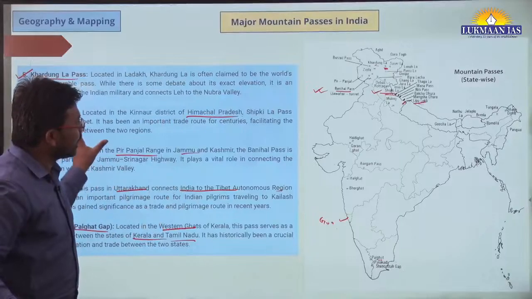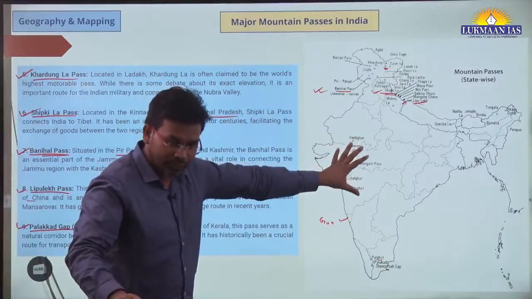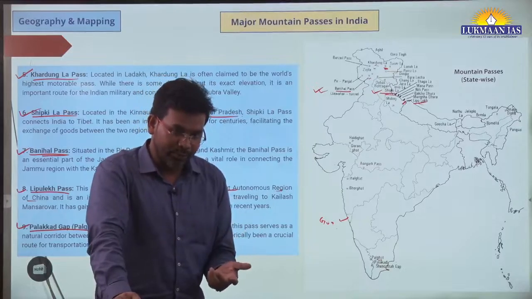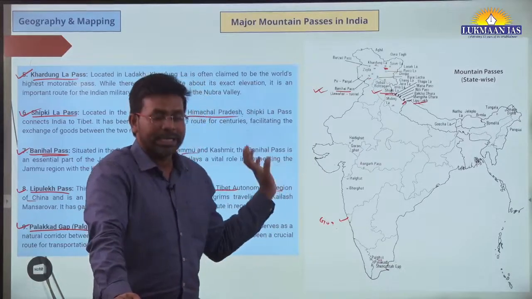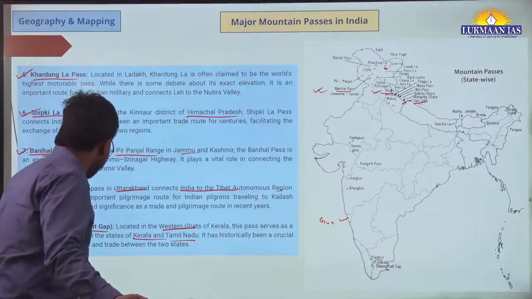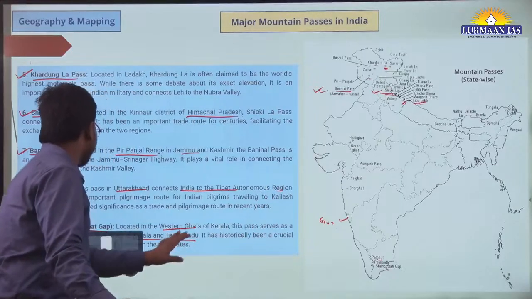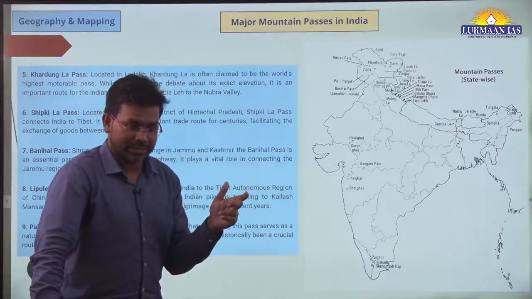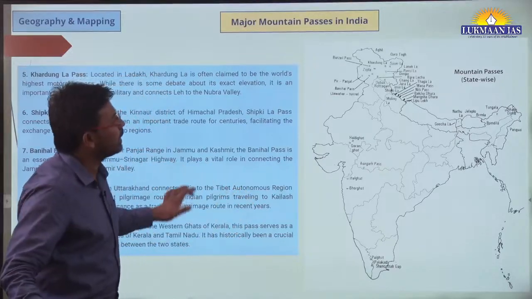You can look at other passes also in your free time. Download this map, go through it for about 10 to 15 minutes, go through it multiple times whenever you get time, and you will be able to locate some of the passes. Try to locate the most renowned passes, the names that you have already heard about, okay.